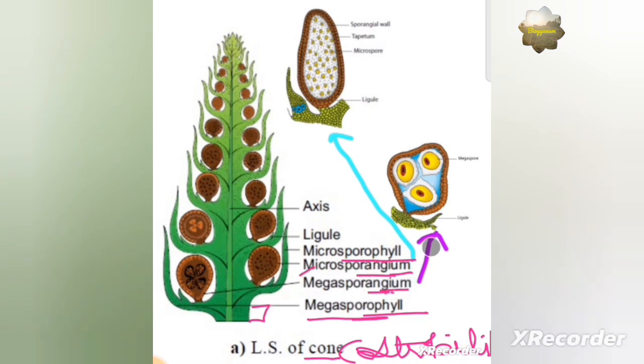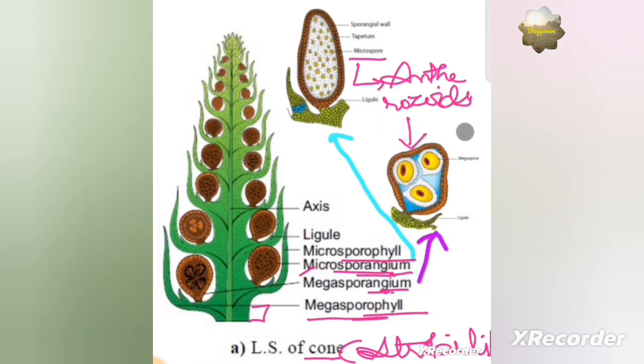The megasporangium, which represents the female gametophyte, forms megaspore mother cells, and by reduction division the megaspore is formed. The megaspore comprises the archegonium, whereas the microsporangium, which is formed inside the microsporophyll, leads to the formation of microspores by the reduction division of microspore mother cells. These microspores will form antherozoids. These antherozoids will ultimately fuse with the archegonium in the megaspore and the fertilization event will form the zygote.